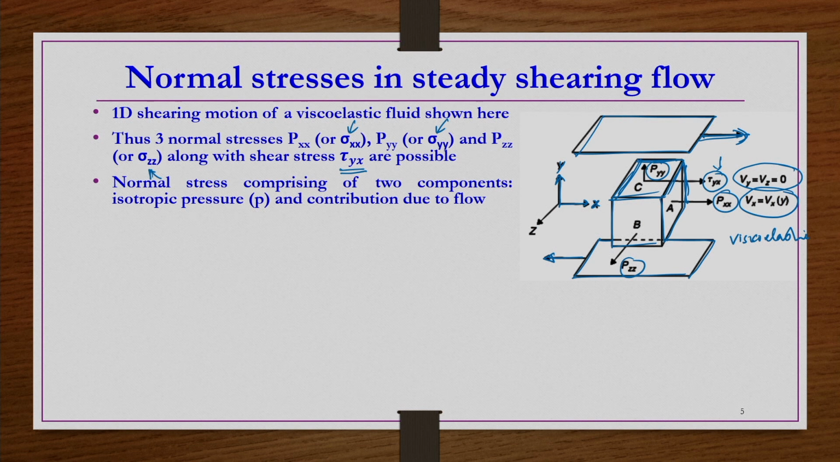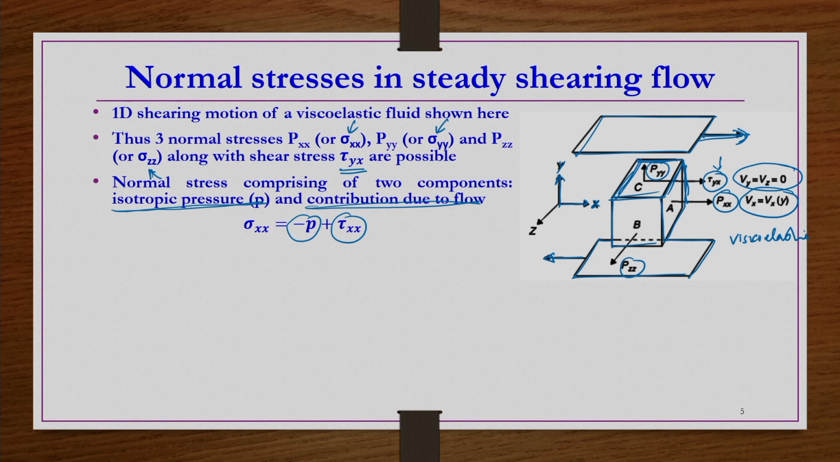And these normal stresses comprise 2 components: isotropic pressure and the contribution due to the flow, or the viscous normal stress, okay. So, how do we define them? Sigma xx is minus p plus tau xx. What does minus p plus tau xx mean? Though both of them are in a normal direction, they are opposite to each other, okay.